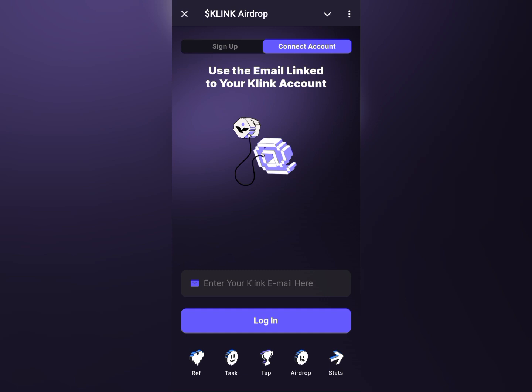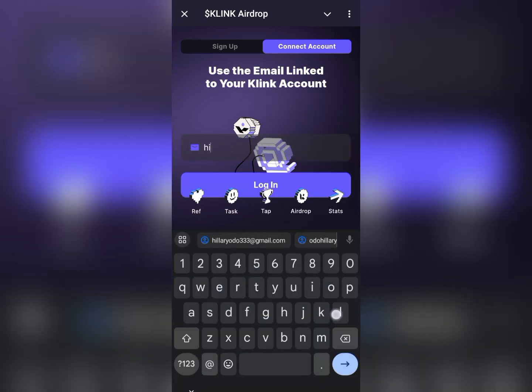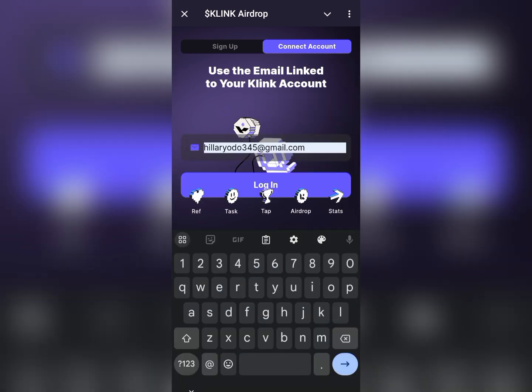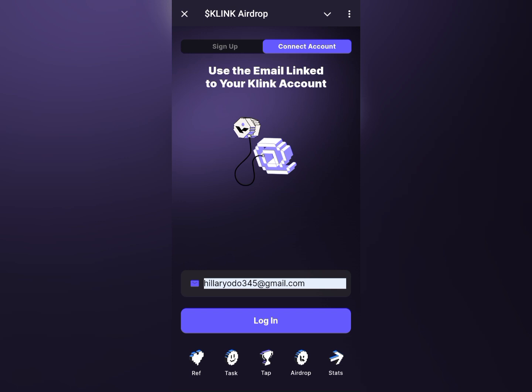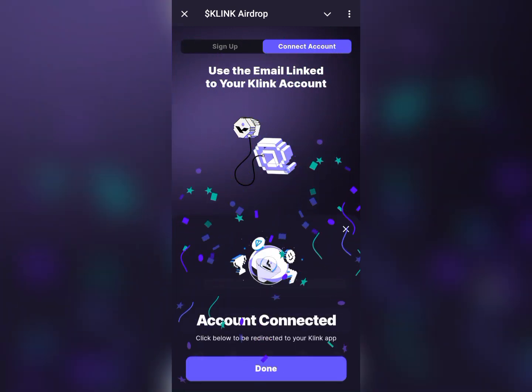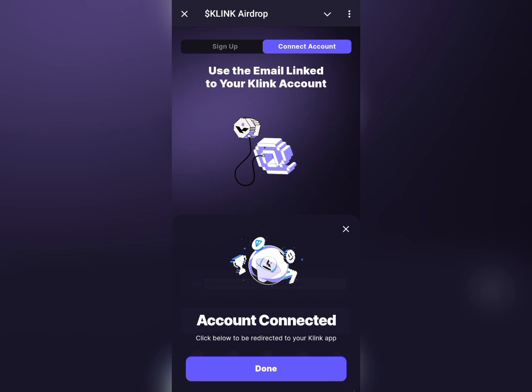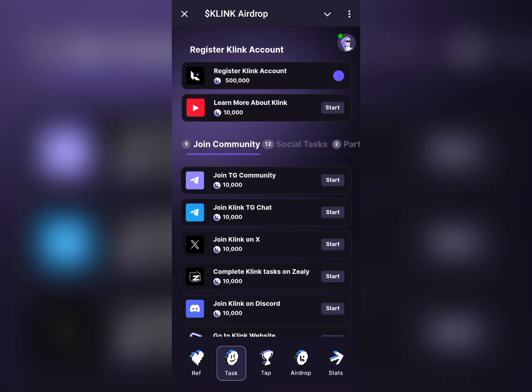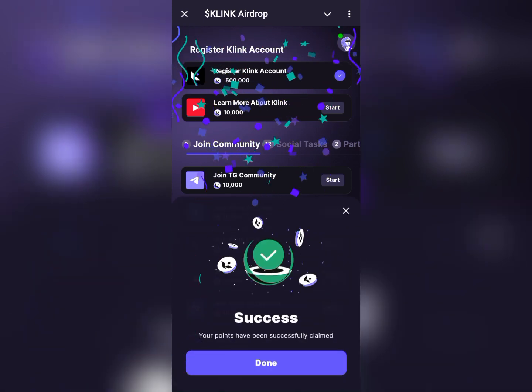Here you'll be putting in the email you used to register for the KLINK app, then log in. You can see accounts connected. Click below to be redirected to your KLINK app. So I'm going to go ahead and claim this point, 500,000 points, for logging in and connecting my app.